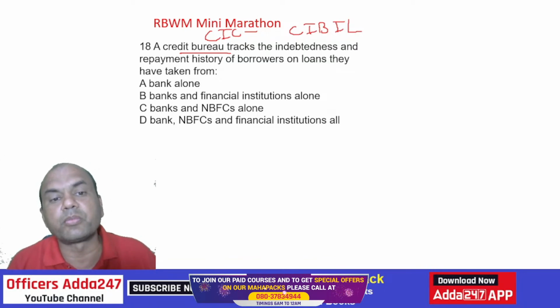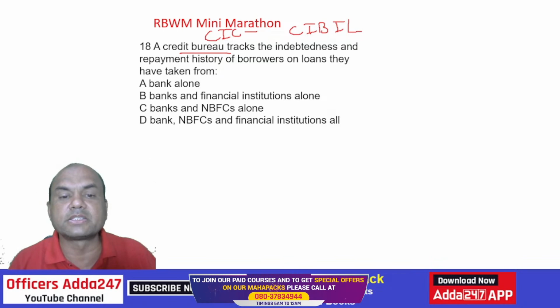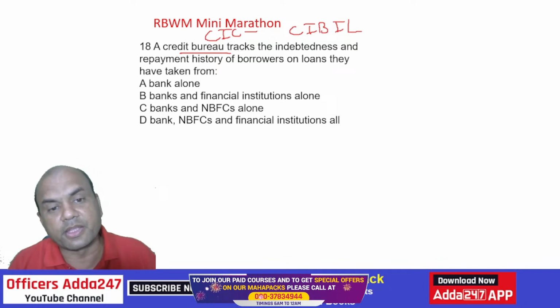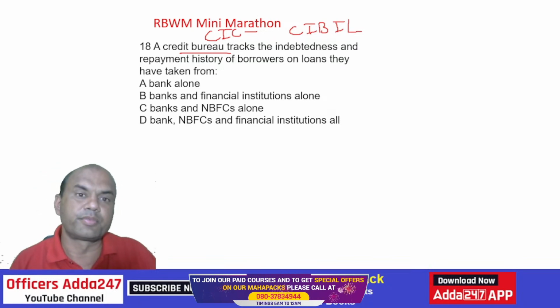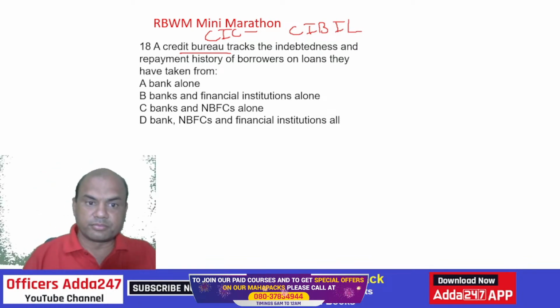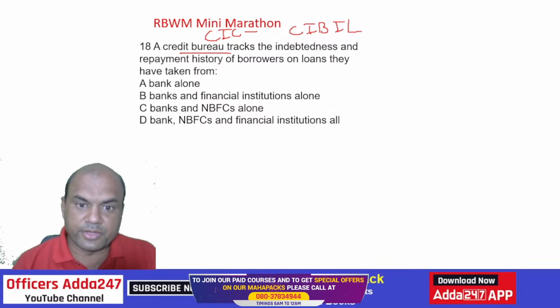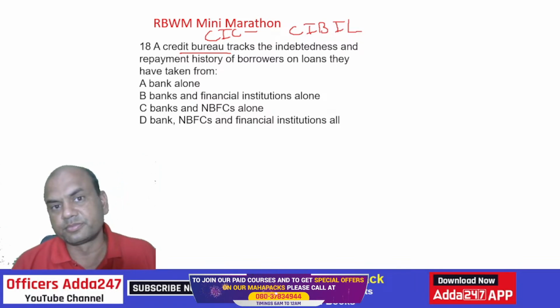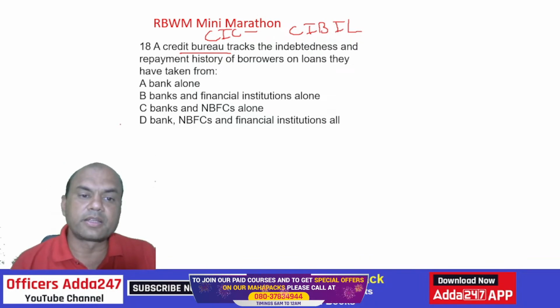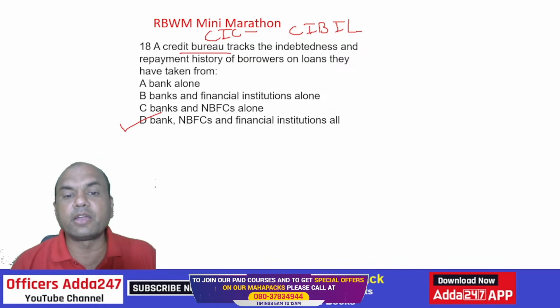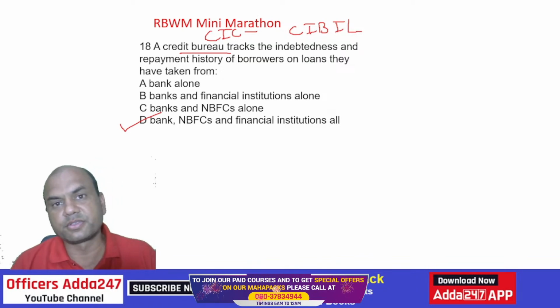Have they taken loans from only banks and financial institutions, banks and NBFCs? Bank, NBFC and financial institution, all. What is the answer? Bank and NBFC and financial institution, or only banks and NBFCs? It is all, correct? Banks, NBFCs and financial institutions. Okay.